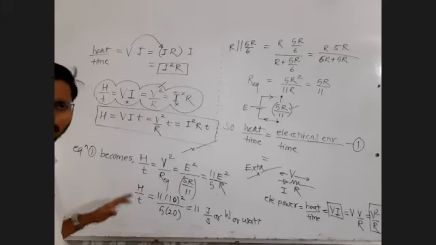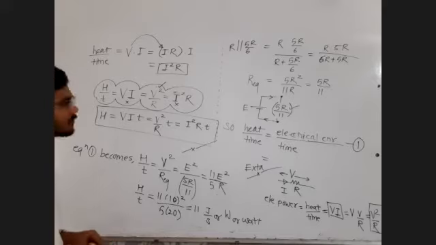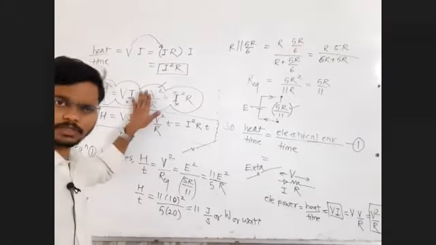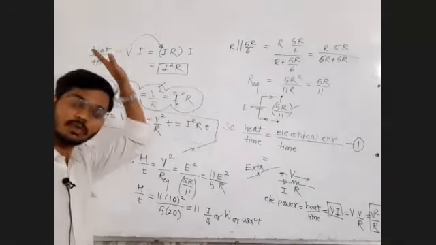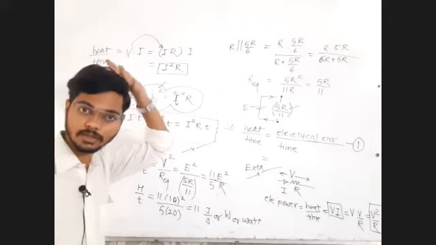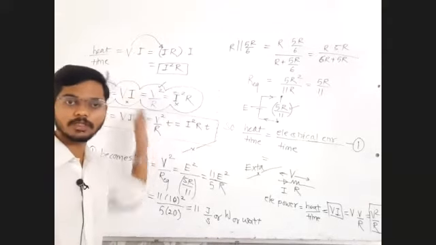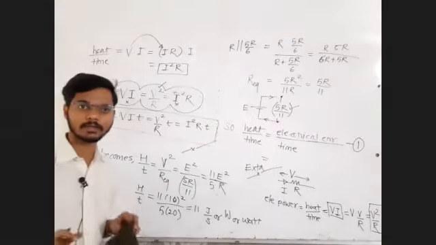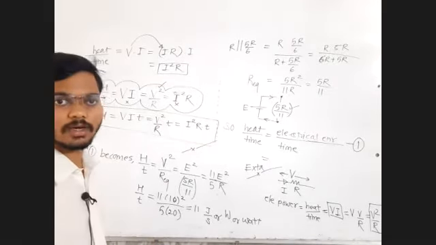This is not rotational motion. This is not circular motion. Okay. V square upon r, this v is potential difference. In rotational motion or circular motion, v square upon r, v is velocity. This v is potential difference. It has nothing to do with that. I mean to say they are same.